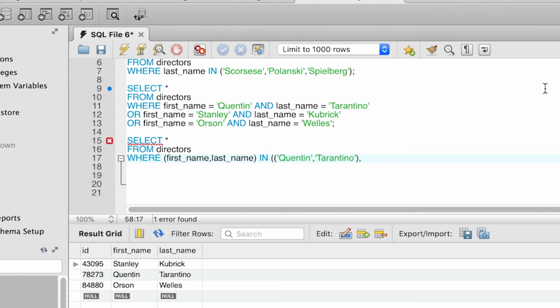And we continue now, comma, open parenthesis, Stanley, comma, Kubrick, close parenthesis, the second tuple, and then the third one, open parenthesis, Orson, comma, Welles, and we close parenthesis, and we close the overall parenthesis for IN. Let's pay attention to the structure. We specify the tuple first_name, last_name, then IN, and then within parentheses, a list of comma-separated values. That completes our example using the IN operator.